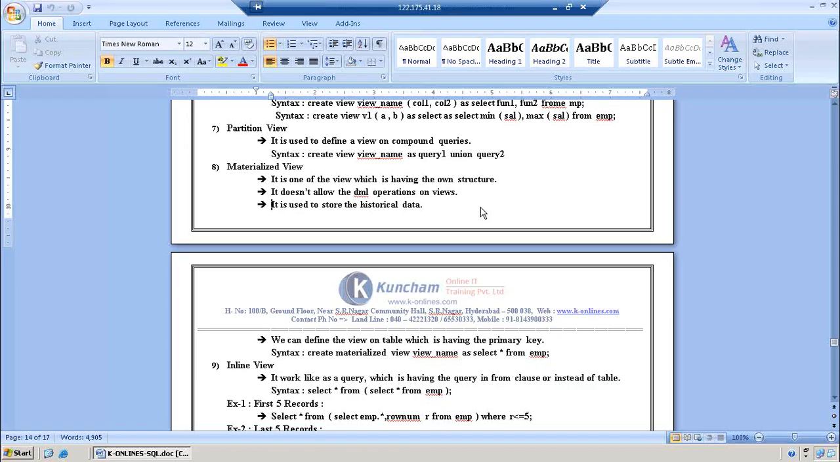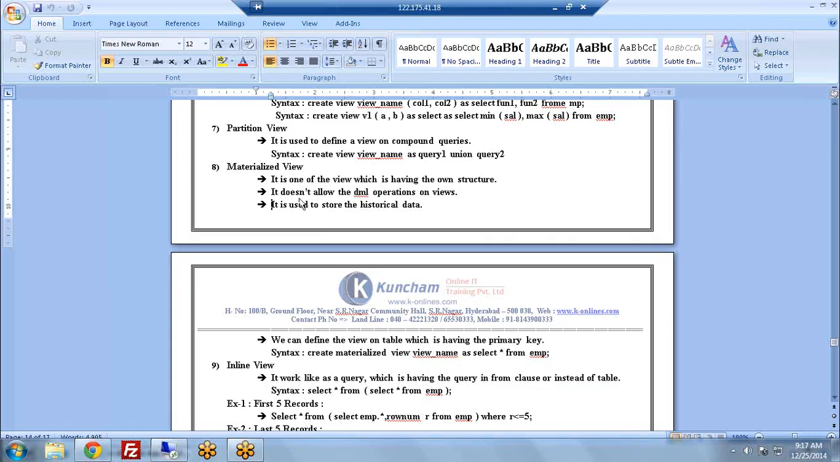For example, suppose I want to capture my earlier year data in one table. Anybody can do DML operations on the table, right? But the same activity is not possible in this materialized view. If you want to do DML operations in this materialized view, we need to be given some permissions. First of all, we get the permission from the DBA. Based on that, we are able to do the DML operations in this view.